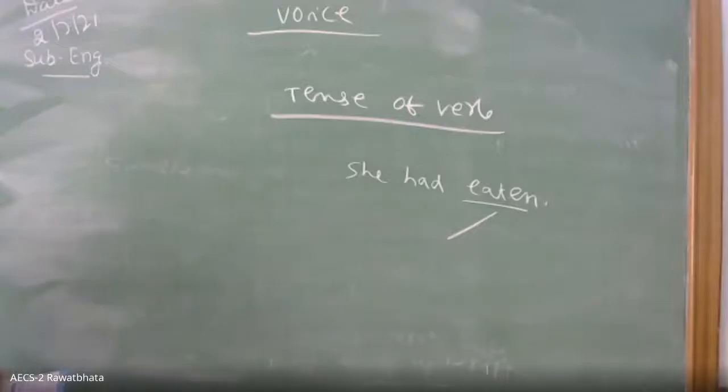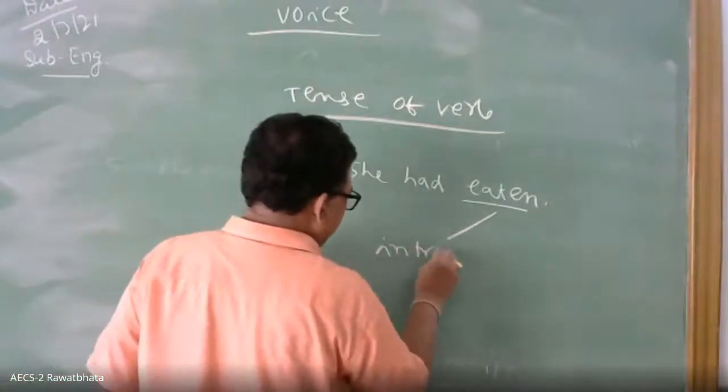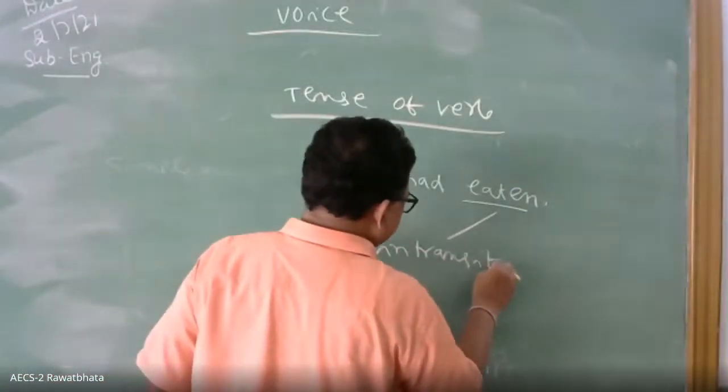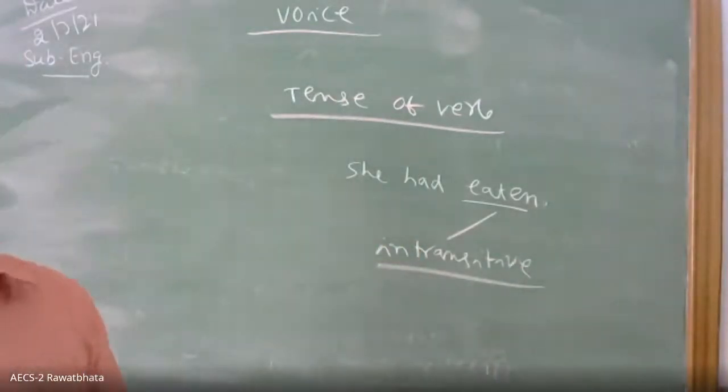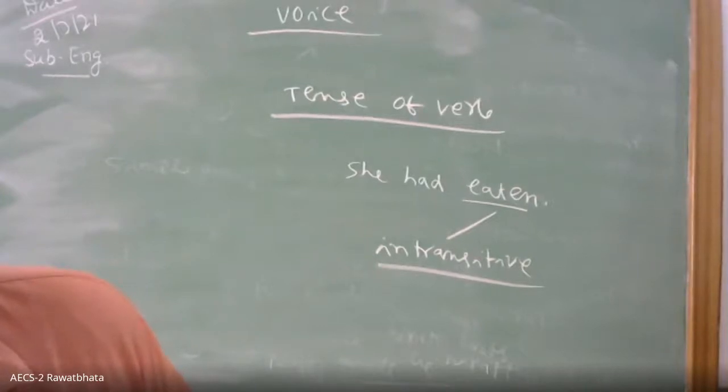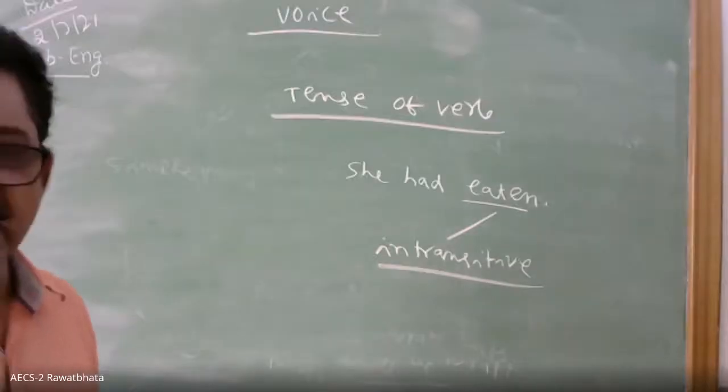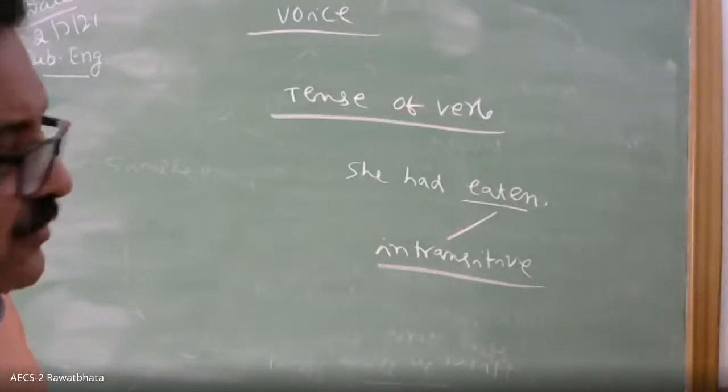There is no object. You can write food instead, but eating is an intransitive verb. There are two types of verbs, transitive and intransitive. So the direct object or indirect object cannot be changed.